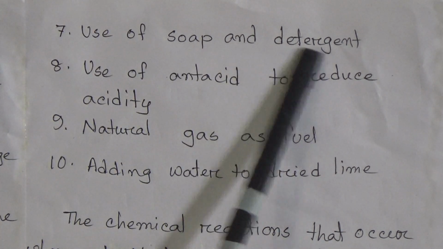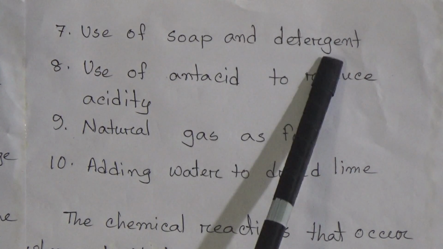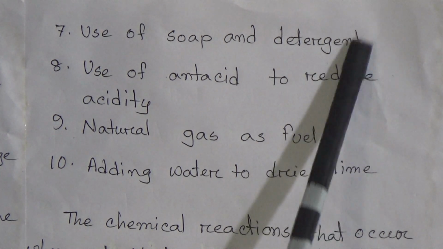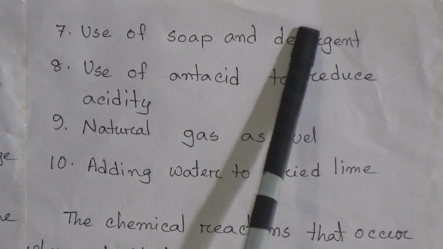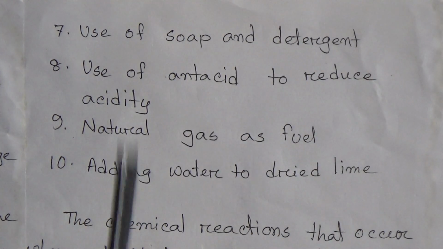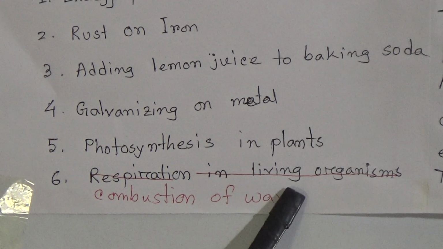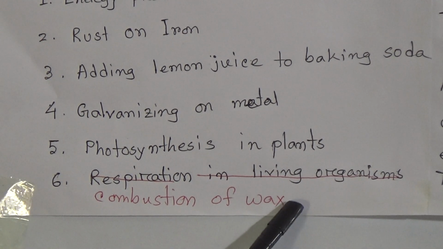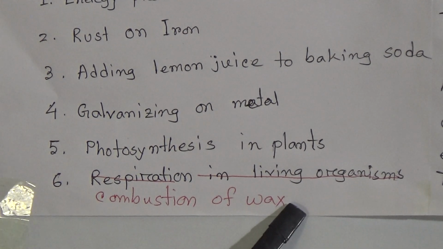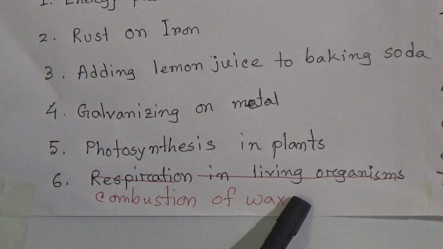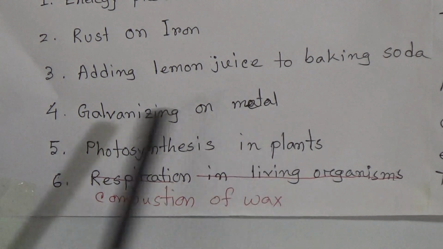Then use of soap and detergent: it reacts with the dirty things and cleans the clothes. Now come to the combustion of wax: by reacting with atmospheric oxygen, it produces carbon dioxide, water vapor and energy. That's why we get heat and light energy from it.